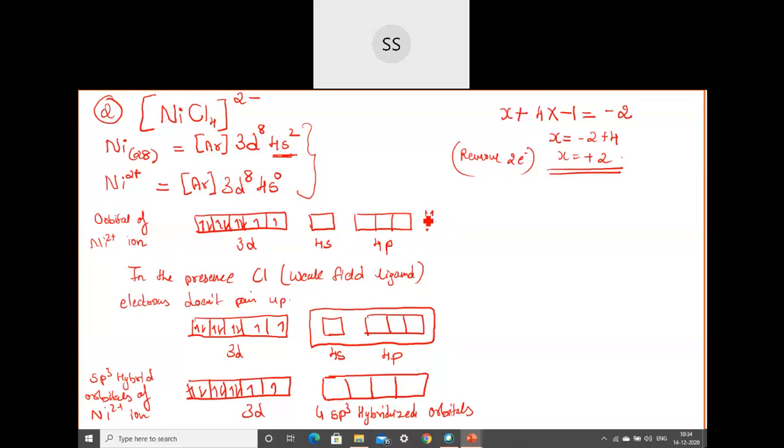Okay. This is the first step which you need to compulsorily write in the exam. This I did. The next 2 steps which I have done are only for your understanding. If you want, you can skip this. These 2, I'll just put them in a flower bracket. These 2, if you want, you can skip.